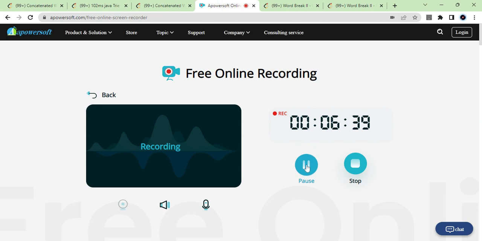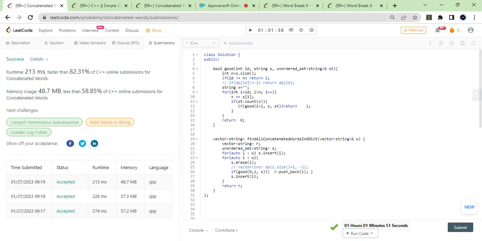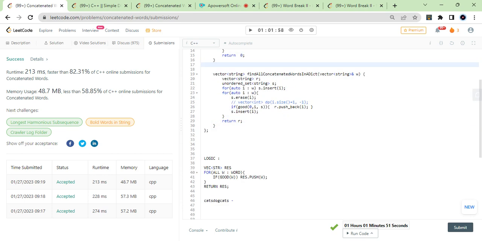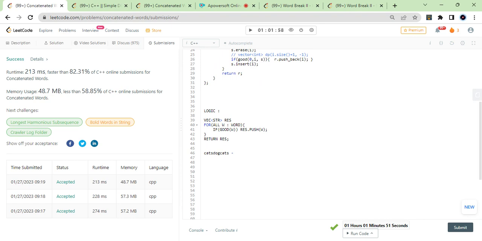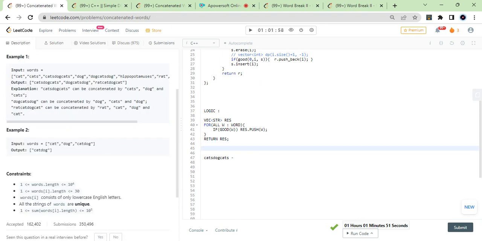Okay, so here is what I applied in the recursion logic. Let's do this: how I'm checking whether this is good or not. Checking good is pretty simple, like I just told you. For example, this is the current string. Check whether it is good or not.